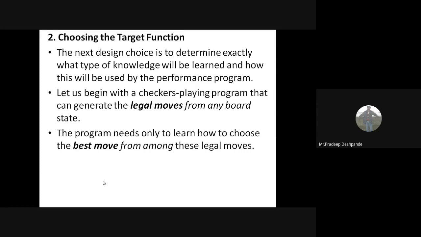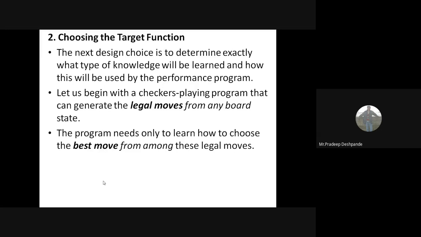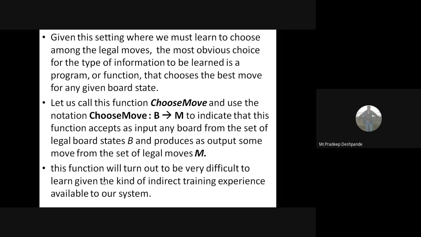So, given this setting, where we must learn to choose among the legal moves, the most obvious choice for the type of information to be learned is a program or function that chooses the best move for any given board state. Let us call this function ChooseMove. So we are deciding the target function here. We use the notation ChooseMove: B -> M.